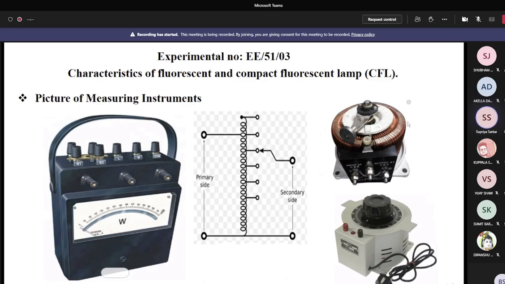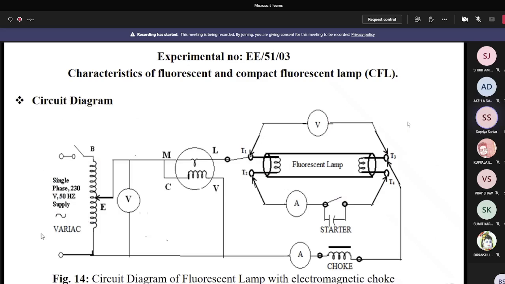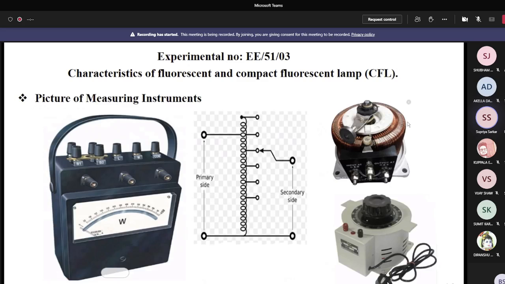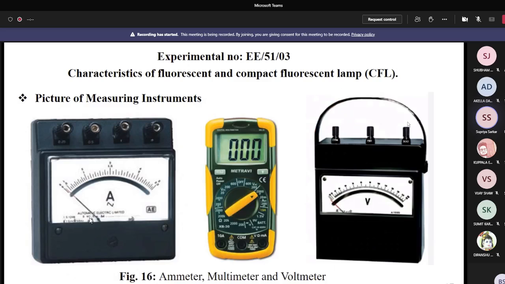First you see the actual figure of the instruments. It is a wattmeter and here it is the variac, or it is called autotransformer. Here it is the schematic diagram of the autotransformer, and here it is the actual diagram of the autotransformer or variac, and it is the inside of the autotransformer, and here also the schematic diagram of the autotransformer. Now you see the ammeters, multimeters and voltmeters. Here the multimeter is used for multi-purposes. It is used for measuring the AC current, AC voltage, DC current, DC voltage, resistance, capacitance. So it is used for multi-purposes.